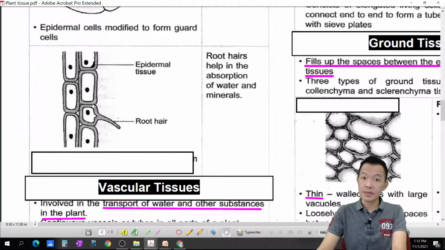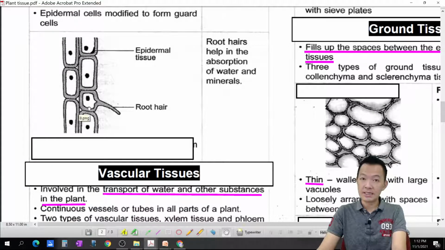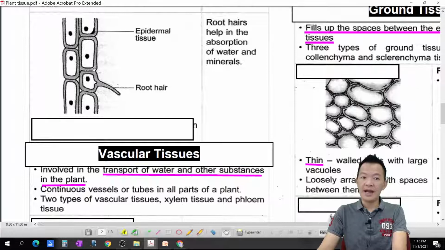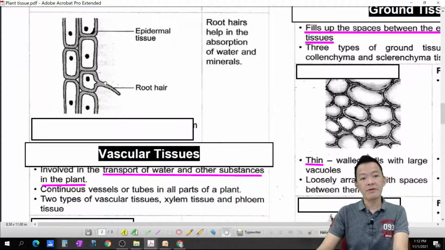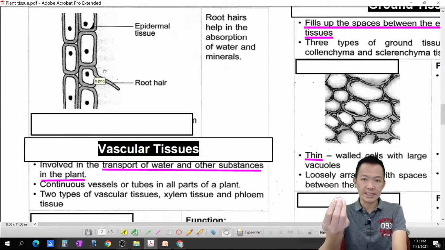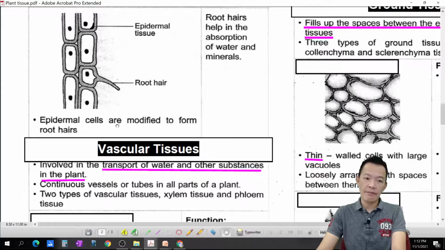Beside the guard cell, epidermal tissue, any example, root hair cell. So some of the root cells, root epidermis, 对不对？根的表面，they undergo the differentiation，它们分化，making the root hair 变成了很多的根毛，so it can increase the surface area to absorb more water，吸收更多的水。So epidermal cells are modified to form the root hair cell.